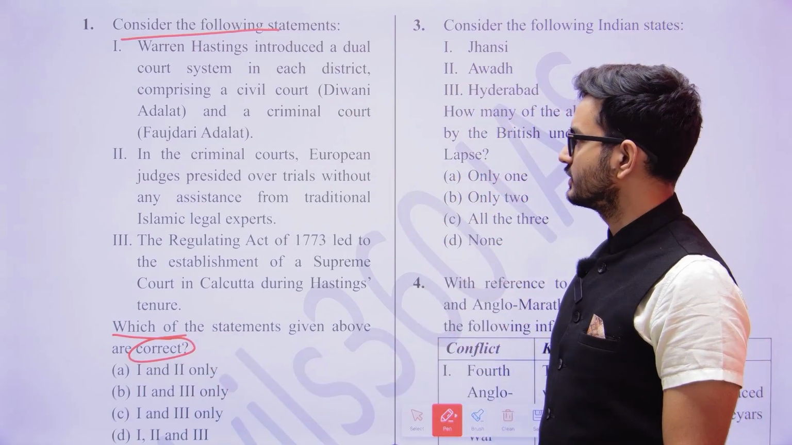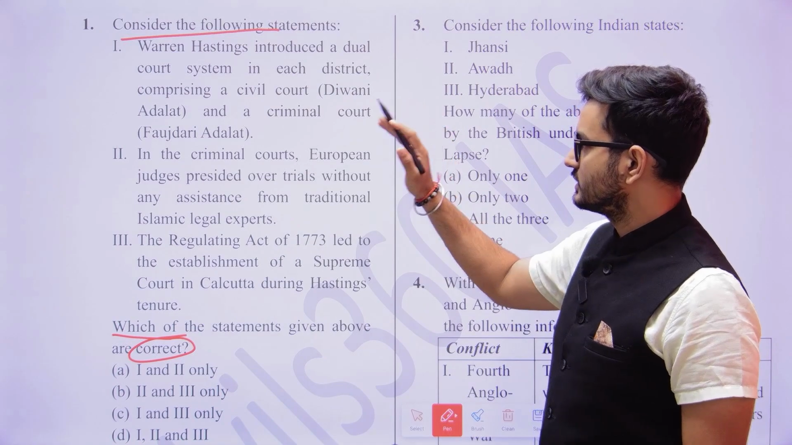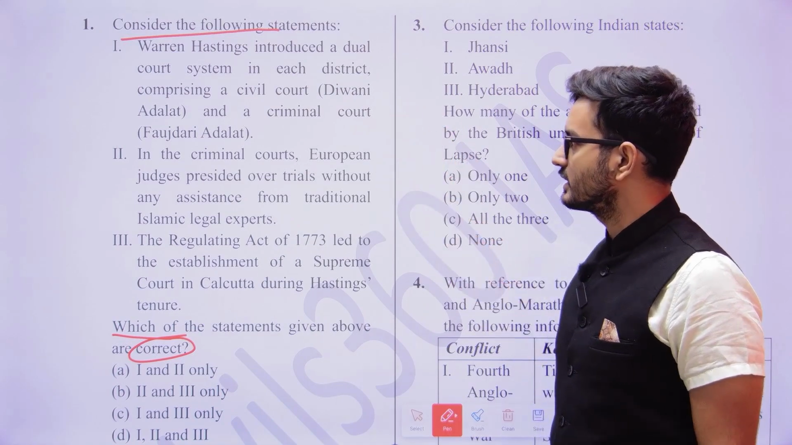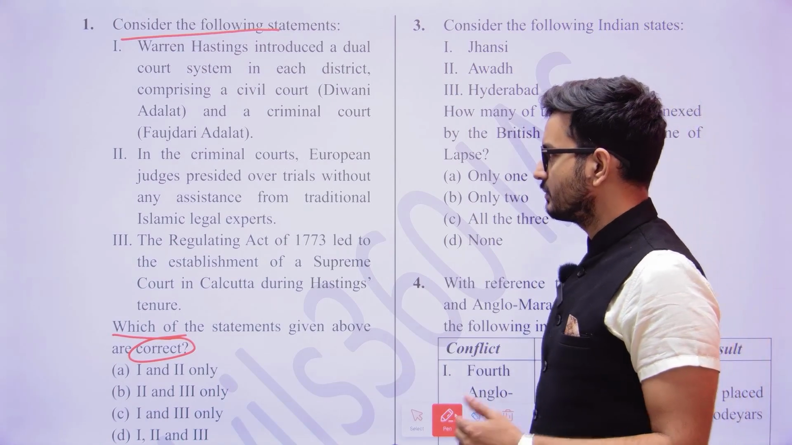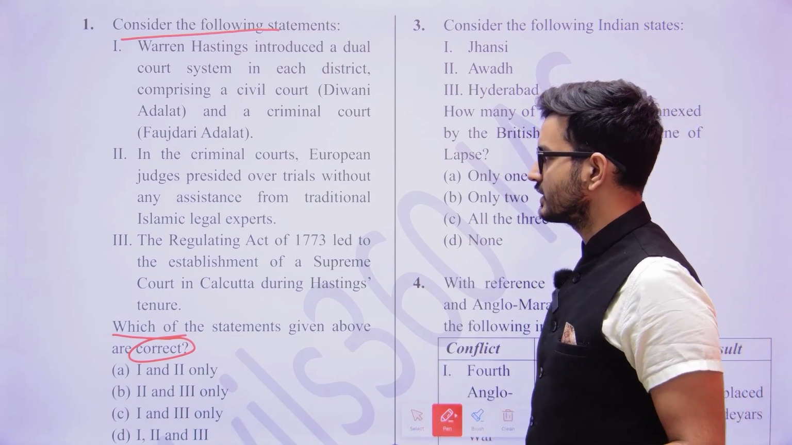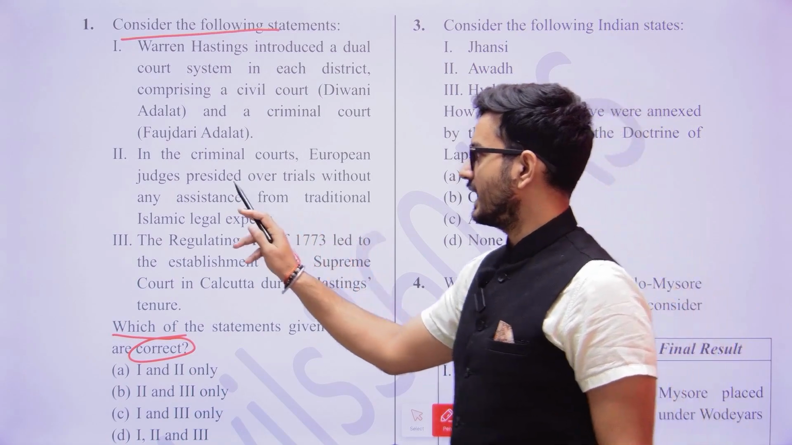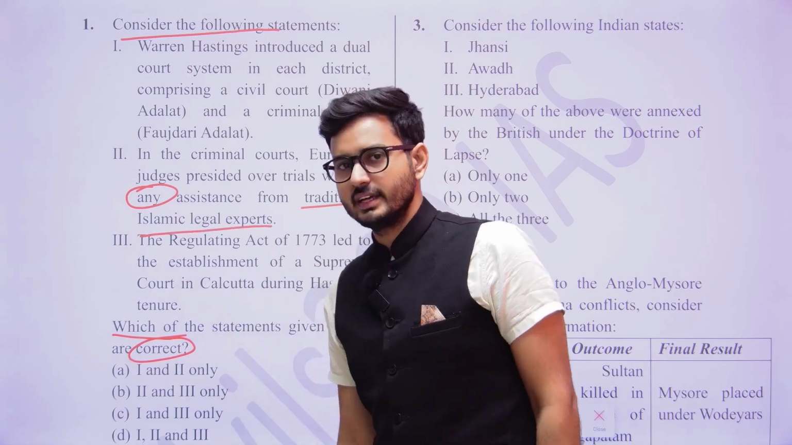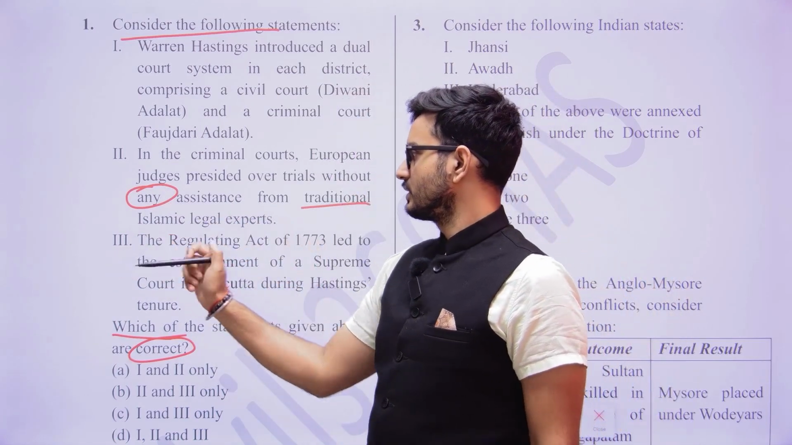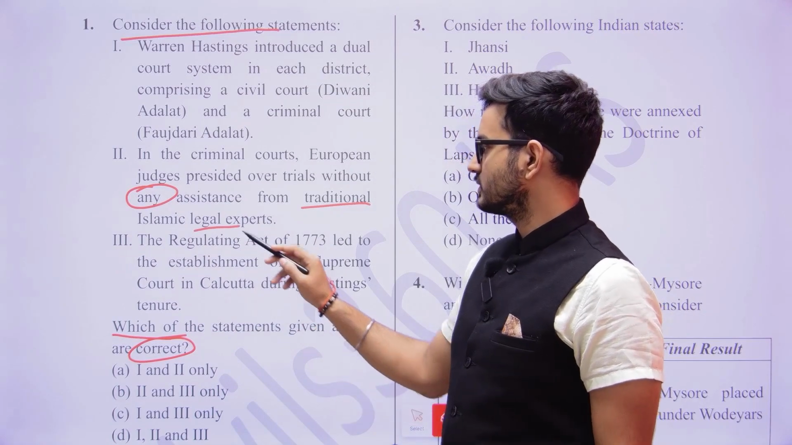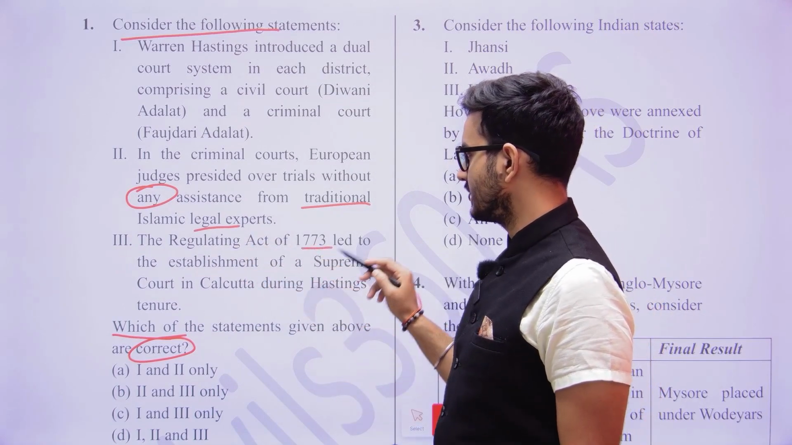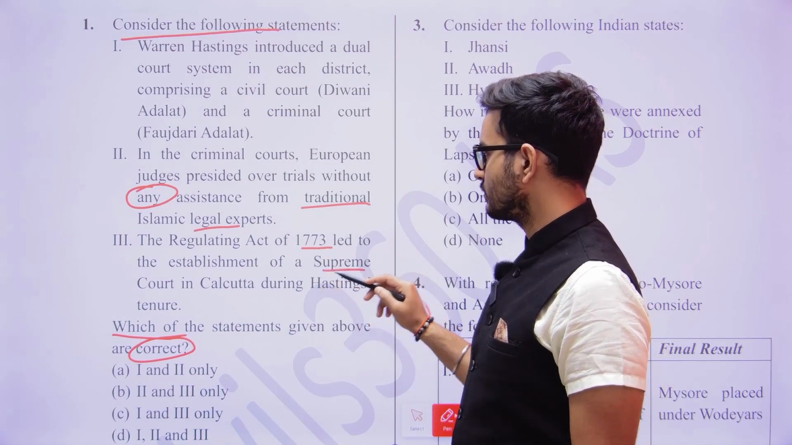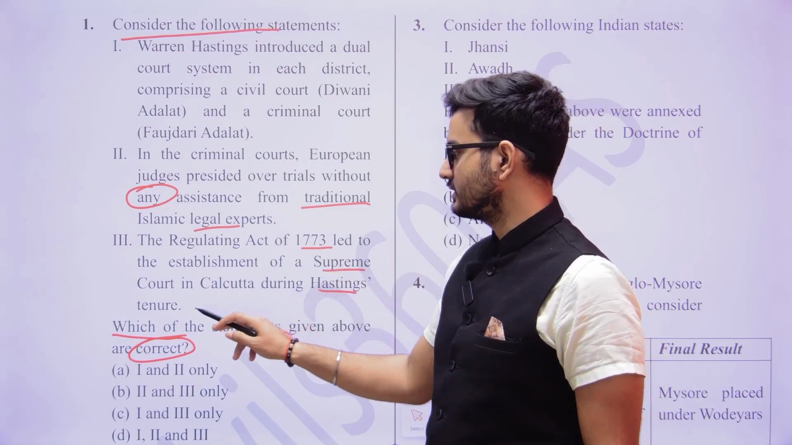Warren Hastings introduced a dual court system in each district comprising of civil court and a criminal court. In the criminal courts, European judges presided over trials without any assistance from the traditional Islamic legal experts. The Regulating Act of 1773 led to the establishment of the Supreme Court of Calcutta during the Hastings tenure.